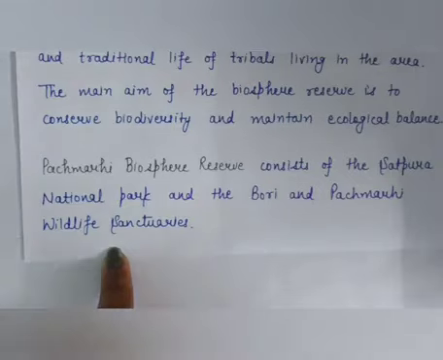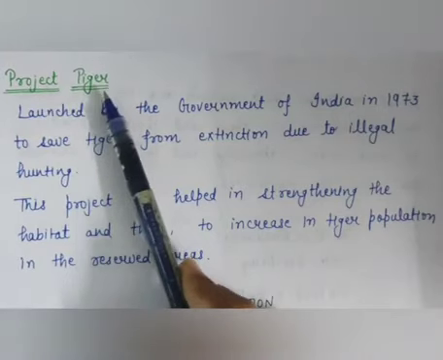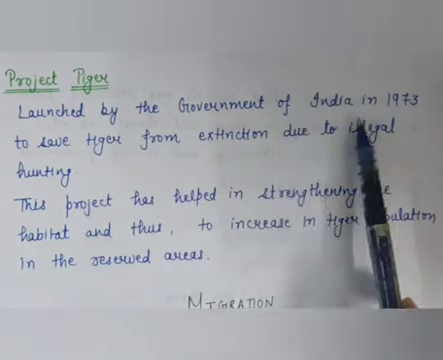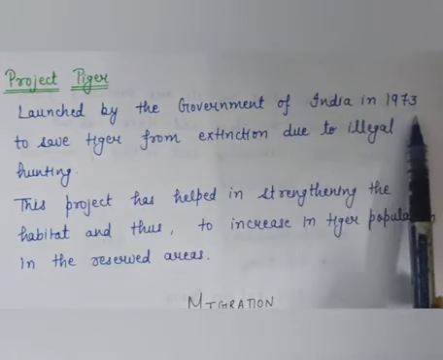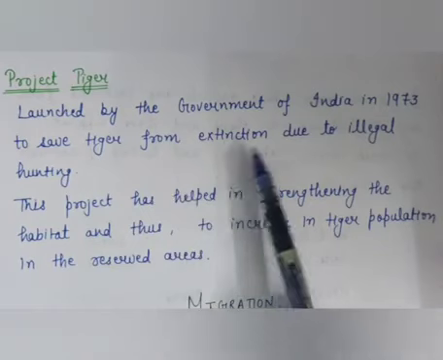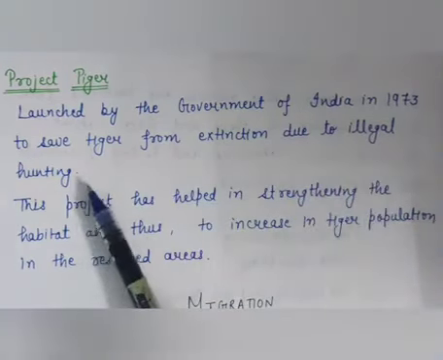Okay. First topic is Project Tiger. This Project Tiger was launched by the Government of India in 1973. And what is the aim of this project? To save tigers from extinction due to illegal hunting. Okay.